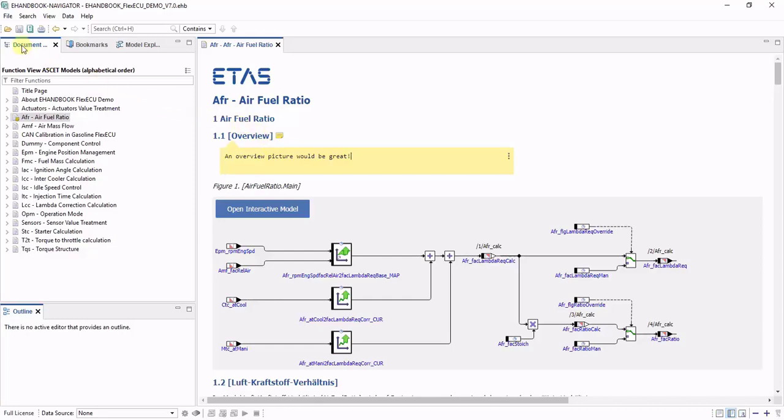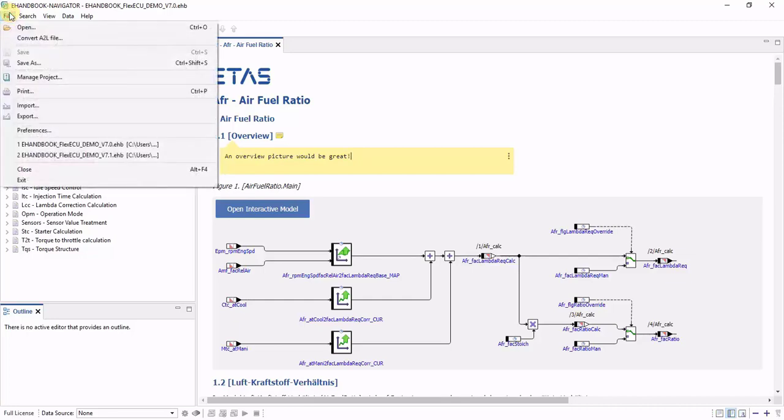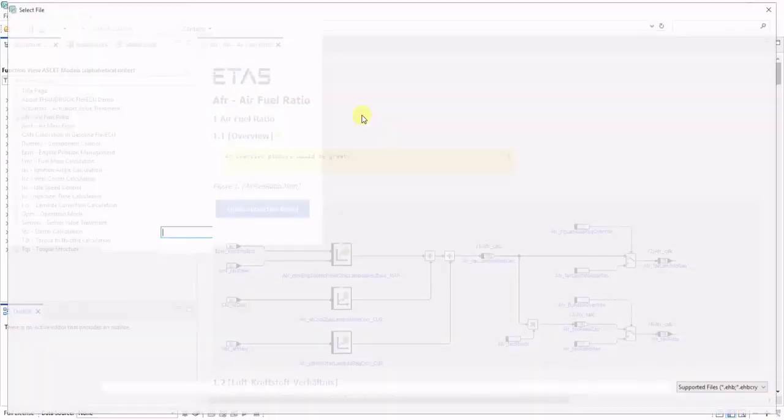The comments can be saved directly to the container file so that you can use them the next day or in the upcoming weeks when working with the same eHandbook file. But what happens to the comments when you receive a new eHandbook file during your project? So let's open the new eHandbook file first.